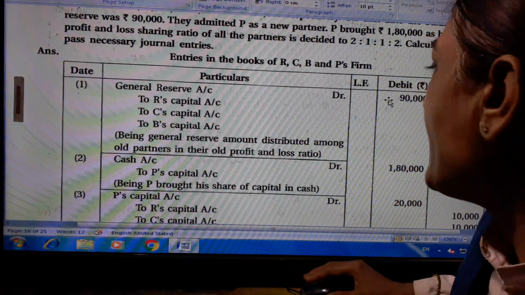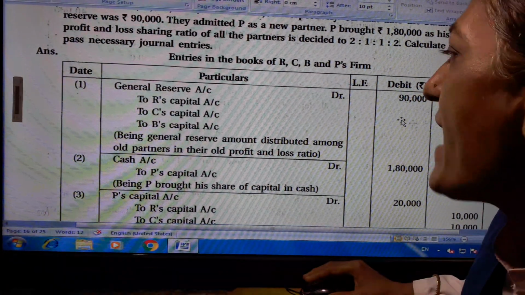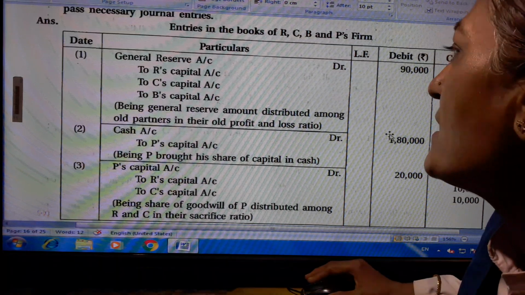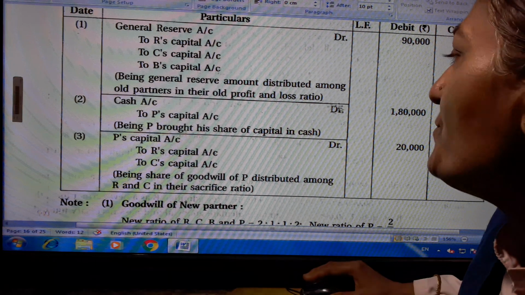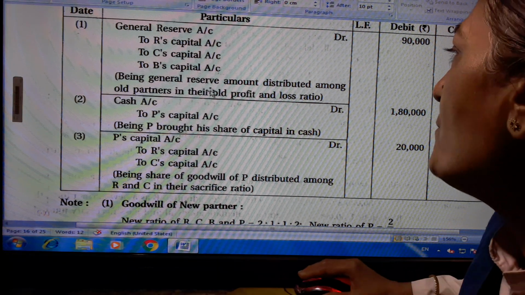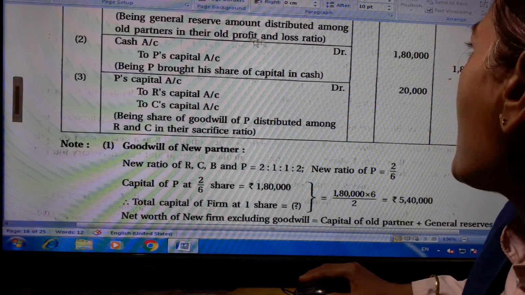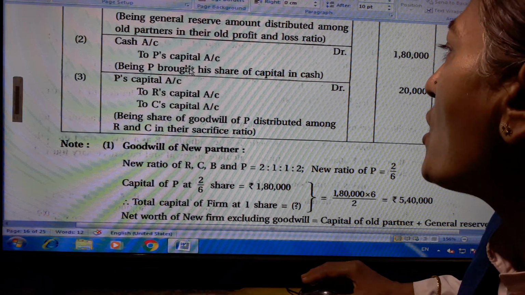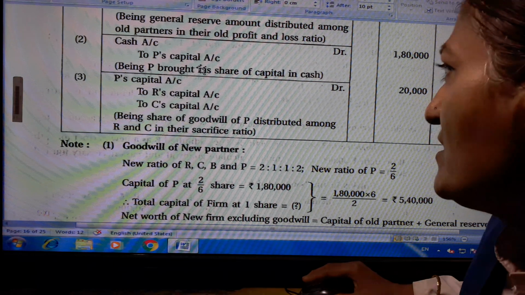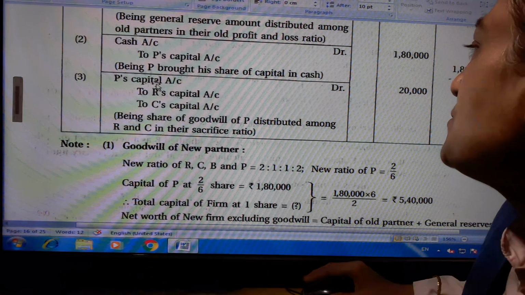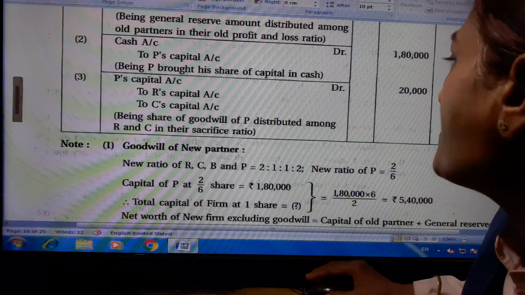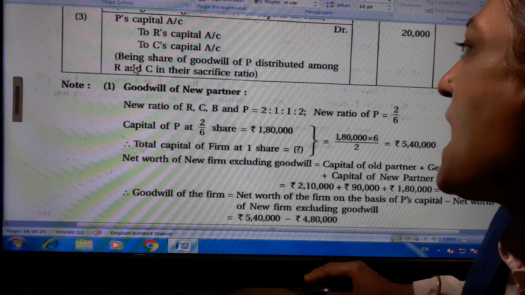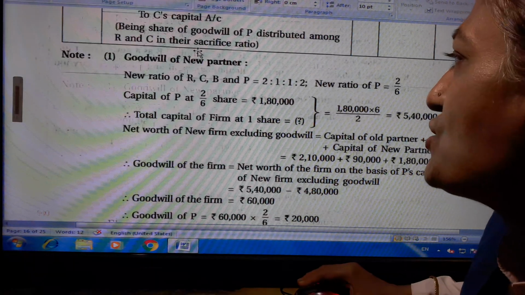General reserve account debit 90,000 to R's capital 45,000, to C's capital 30,000, to B's capital 15,000. Being general reserve amount distributed among old partners in their old profit and loss ratio. Cash account debit 1,80,000 to P's capital 1,80,000, being P brought his share of capital in cash. P's capital account debit 20,000 to R's capital 10,000, to C's capital 10,000, being share of goodwill of P distributed among R and C in their sacrifice ratio.